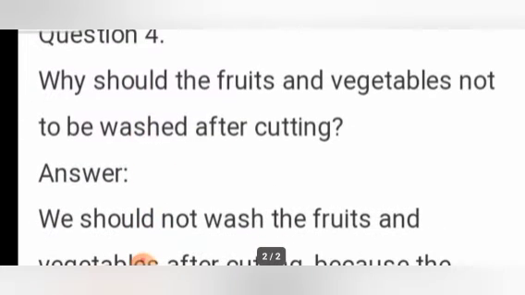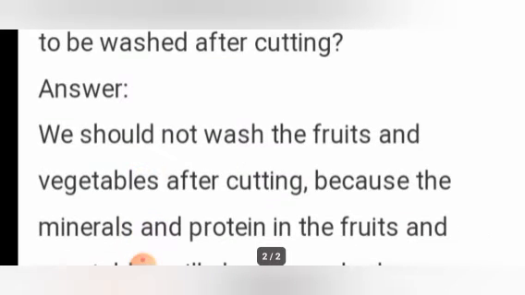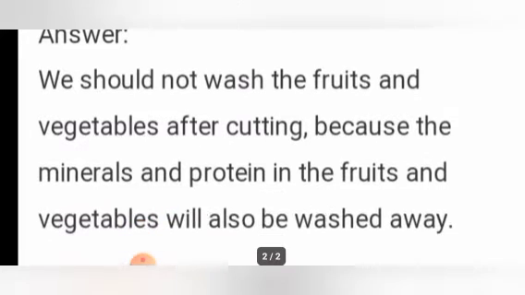Question number 4, why should the fruits and vegetables not be washed after cutting? Before cutting we have to wash them and then we have to cut them. We should not wash them after cutting. Why? Because the minerals and proteins in the fruits and vegetables will also be washed away.